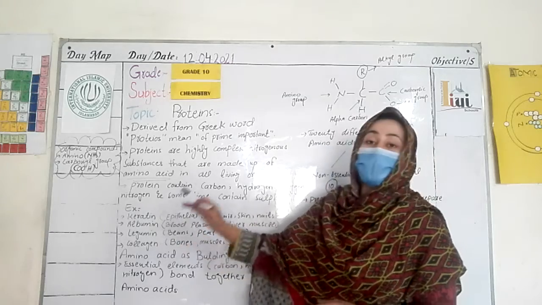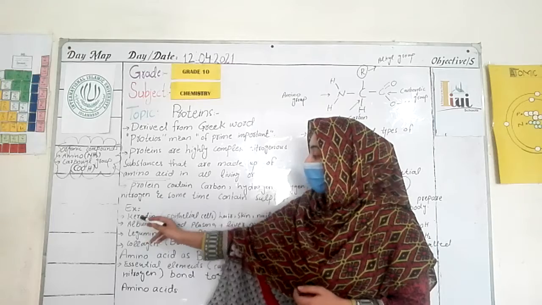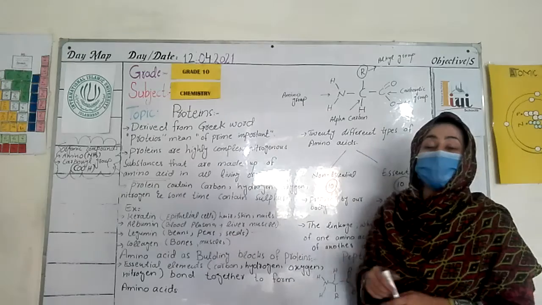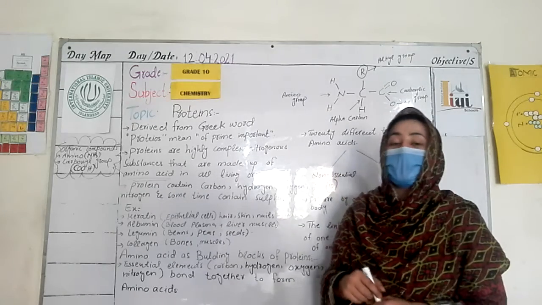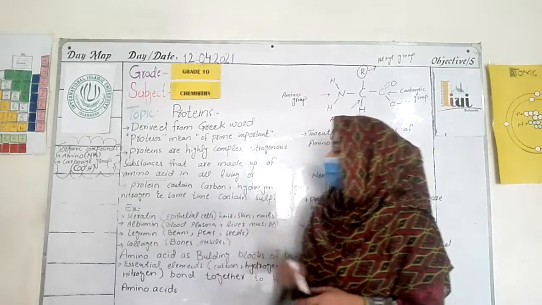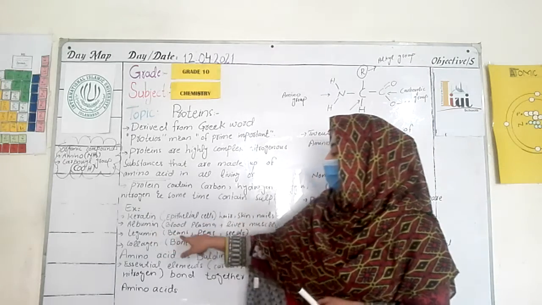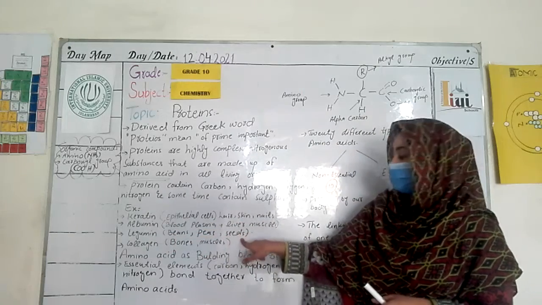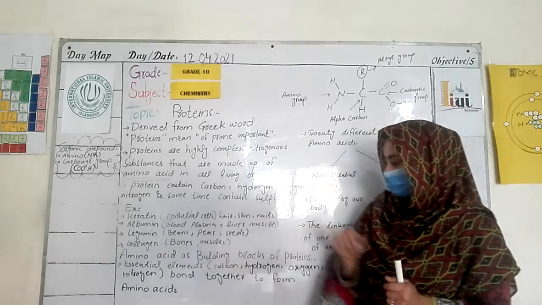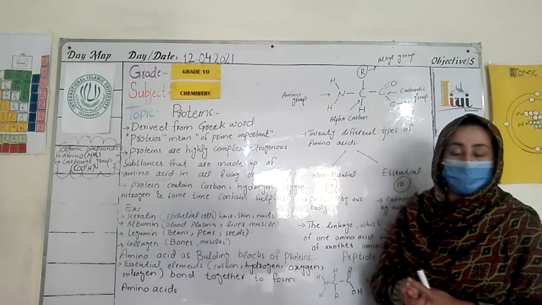Now what are examples of protein? There are different examples of protein, including keratin, albumin, legumin, and collagen. Keratin is present in the epithelial cells of hair, skin and nails. Albumin is present in blood plasma and the liver muscles, and legumin is present in beans, peas and seeds. And collagen protein is present in what? Bones and muscles.